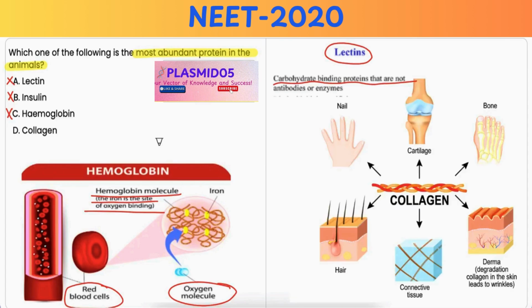Option D, collagen. Now, collagen is the most abundant protein in animals, which makes up about 25 to 35% of the whole body weight of the protein content. And it is a structural protein which is found in connective tissues like skin, tendons, ligaments, cartilage, bones, and it provides strength as well as structural integrity. Hence, it is the correct option.